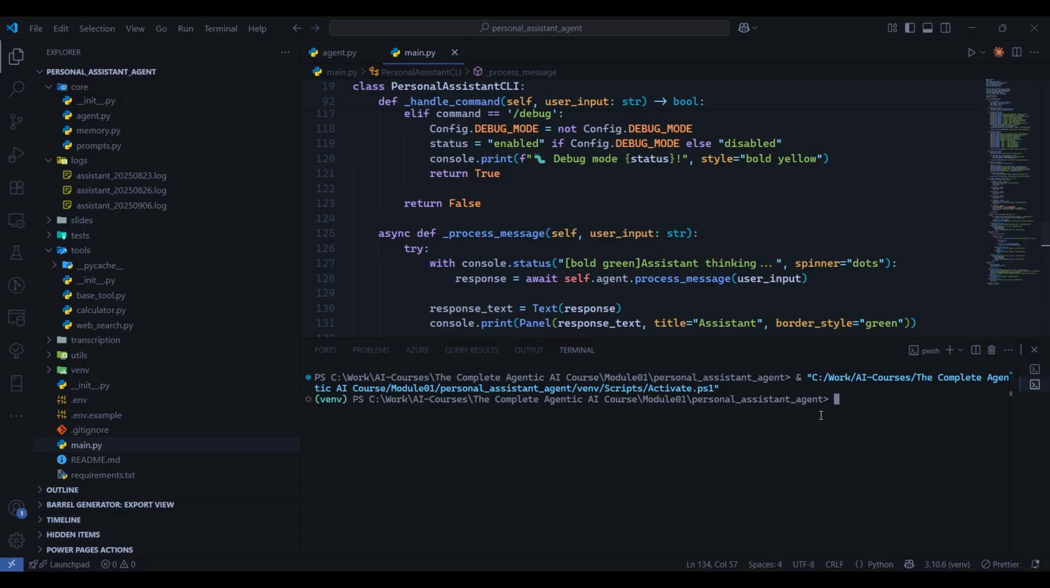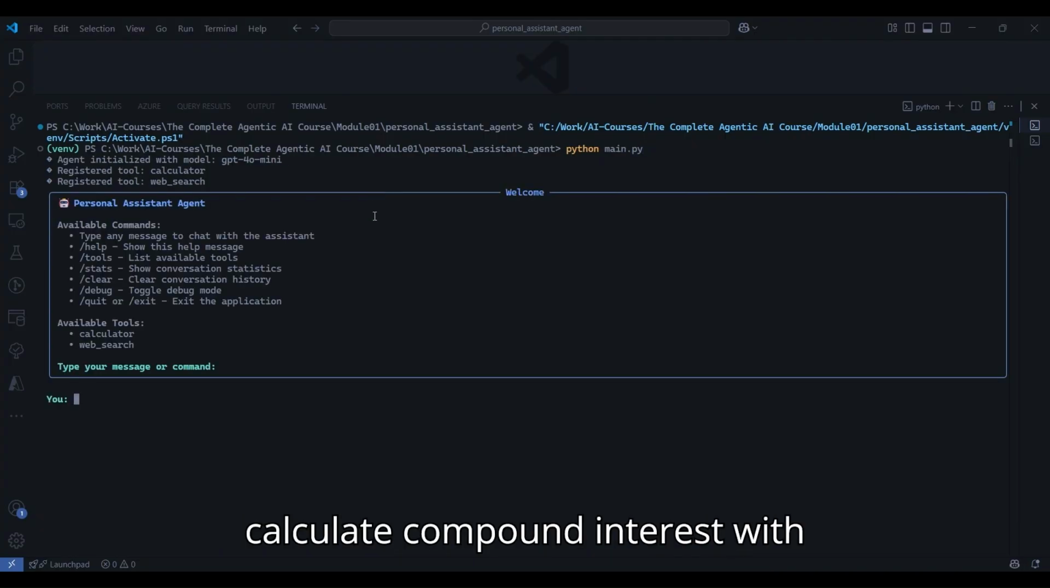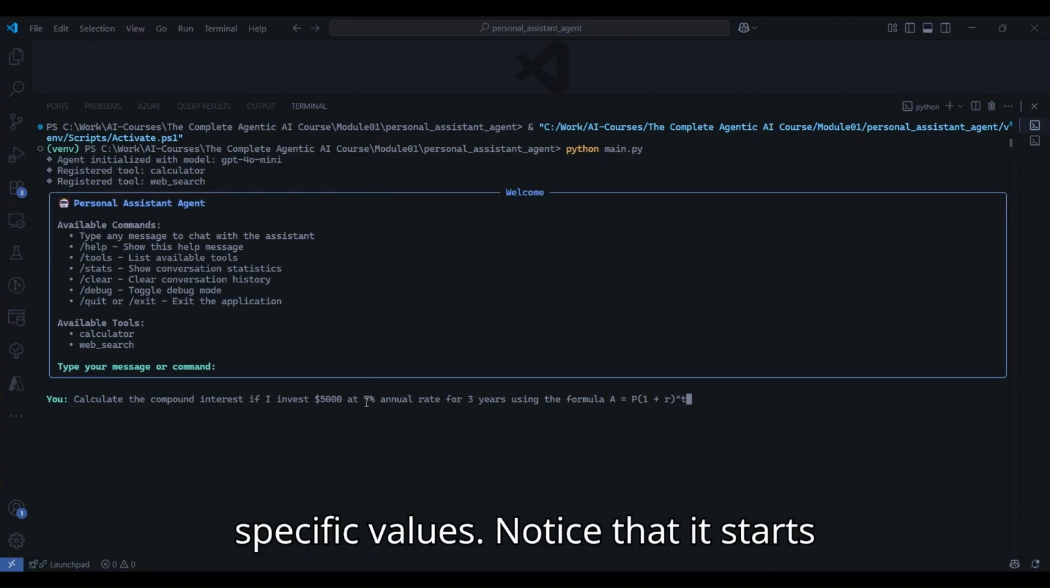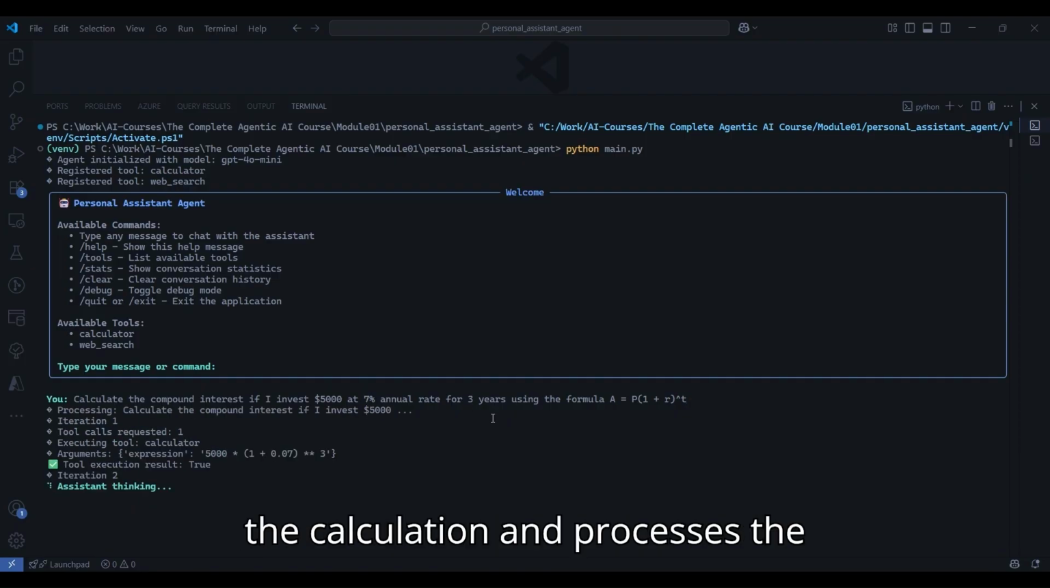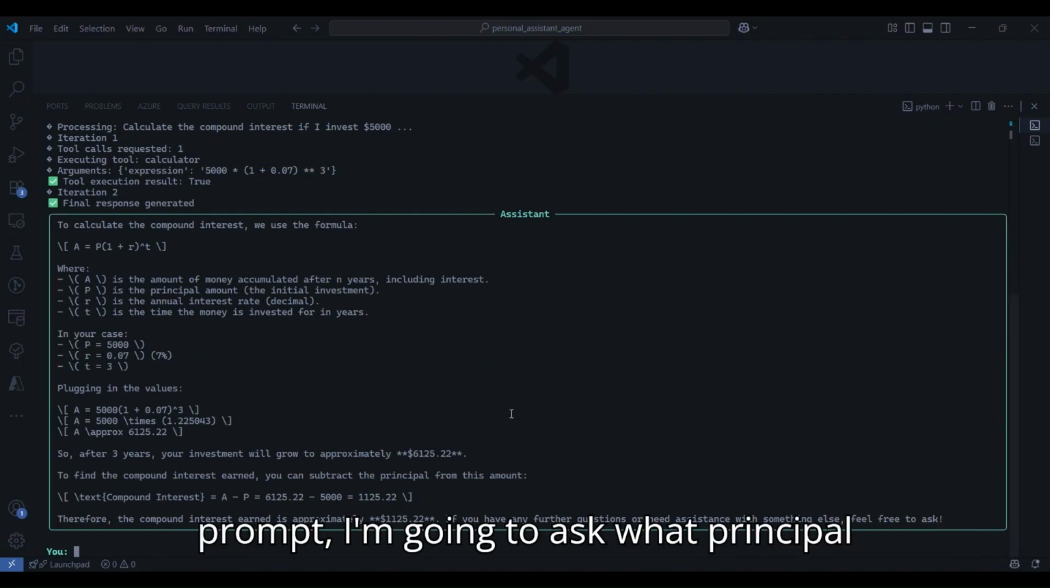Here, we will look into the demo of our system which we built in the last 15 sessions. So let's run the application by running the python main.py file. Now it started running, let's write our first prompt. Here I'm giving a prompt asking it to calculate compound interest with specific values. Notice that it starts the calculation and processes the mathematical formula correctly.